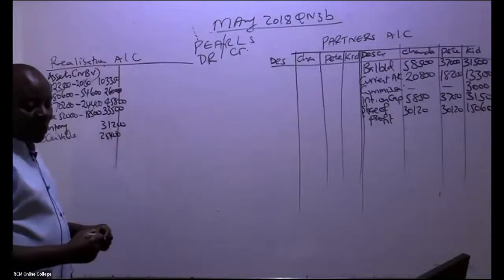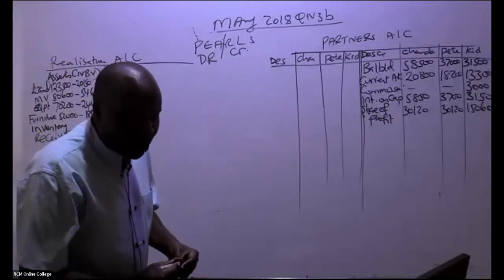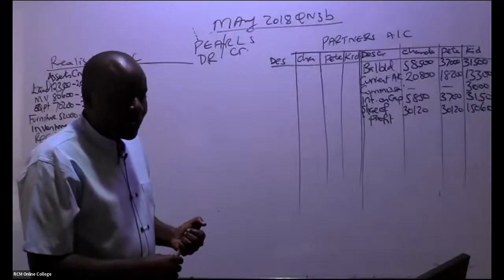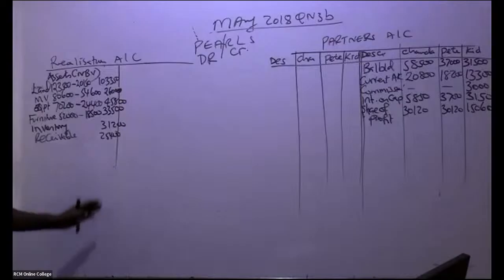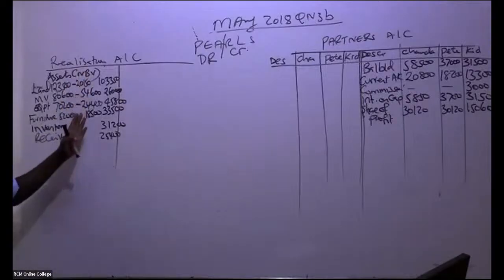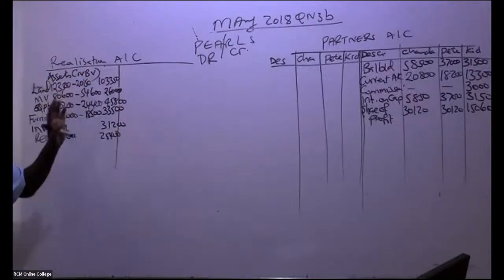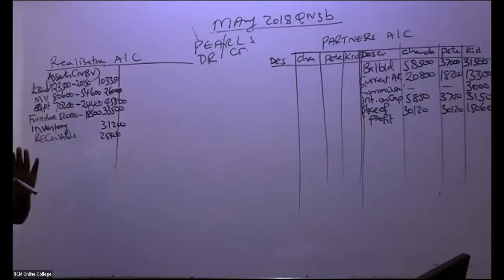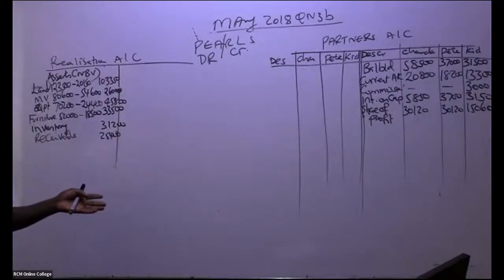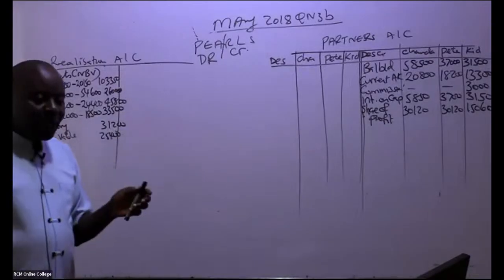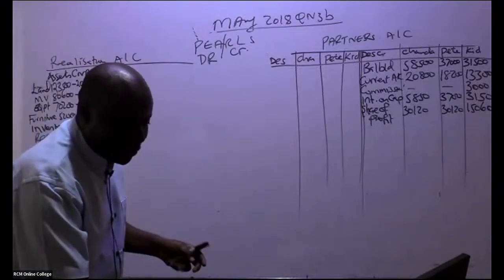So have we been able to capture all the assets that were taken over? Board not clear, we shall overcome. Have we been able to take over all the assets to the realization account which were taken over? As per note number 2, yes. Now we go to the liability side. On the liability side, you have to be very, very keen.